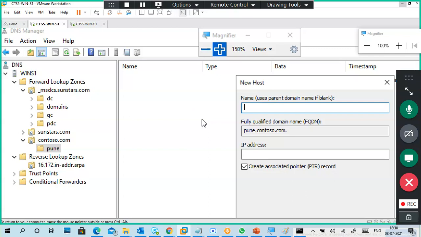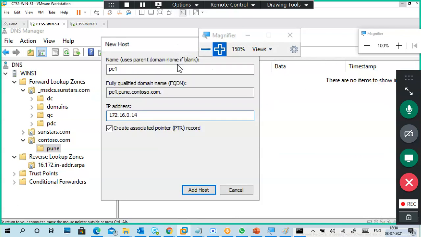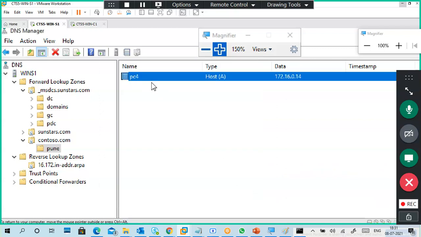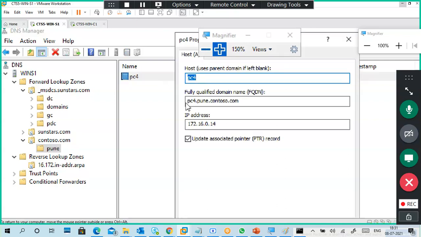I'm creating a record here. So for example PC4, okay, and 172.16.0.14 for example. Can you see the FQDN now? .com, contoso, Pune, PC4. So it includes your subdomain also. See, it is showing like PC4 only, but PC4 is under Pune and Pune is under contoso.com. So that is the FQDN of PC4.